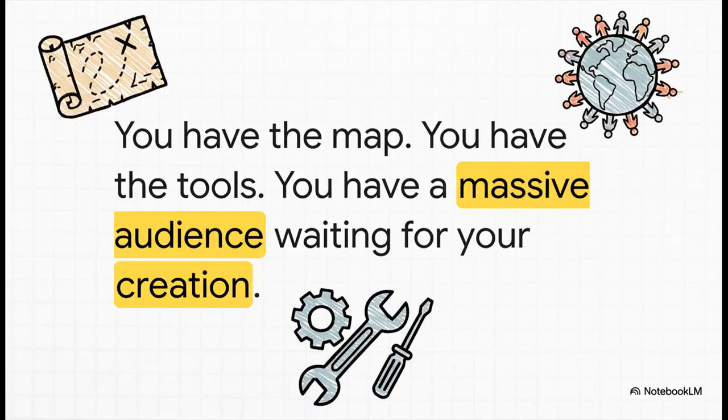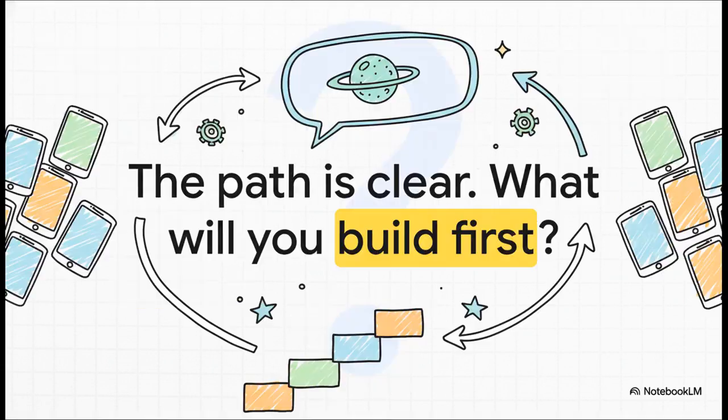So, let's just bring it all together. We've seen the incredible opportunity with over 2.5 billion Android devices. We've laid out a clear 13-week map to guide you, and we've identified the exact tools you need to get started. Everything is right here, in place. The only question left is the one that started this whole journey. You have everything you need to begin. So take a moment, think about that idea that sparked your interest in the first place. The tools are ready, the path is clear. What will you build first?